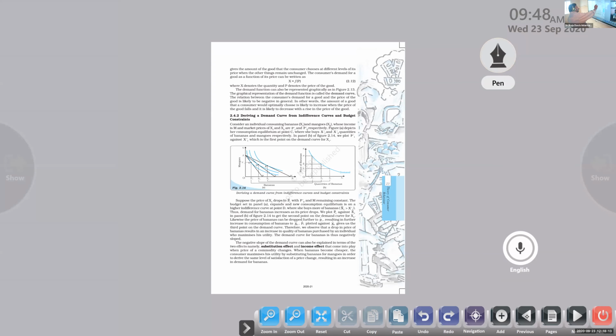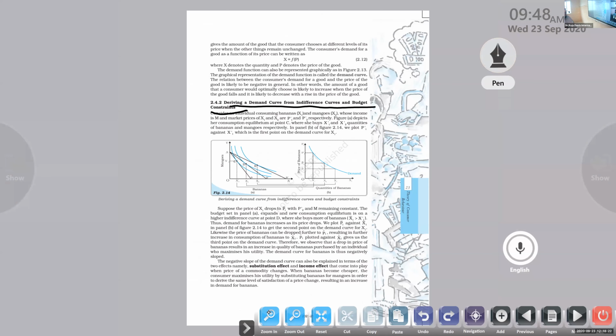Okay, so demand curve from indifference curves and budget constraints. So we come to know one point here. Already we know that the budget line and indifference curve are both connected. When the IC touches the budget line, that optimum point is called the optimum choice of the consumer.